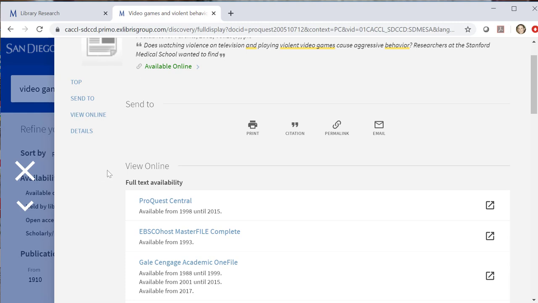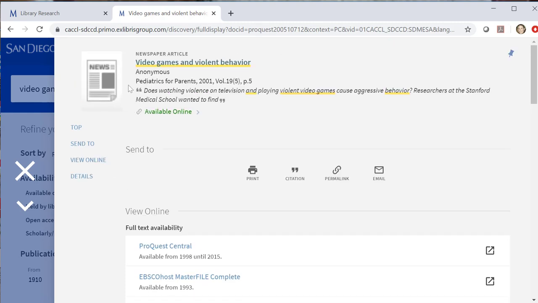It starts at the top with the same thing you saw on the home page, which is the title, who wrote it, which in this case is anonymous, where it comes from, which in this case is Pediatrics for Parents in 2001, Volume 19, Issue 5, on page 5, and a quote from the first line of the article. Below that it says Send To. Here there are options to print, cite, create a permalink, or email. At this point in time, I would suggest not using these because it's going to send you only this front page. There's a better place to do this, and I'll show you in just a second.